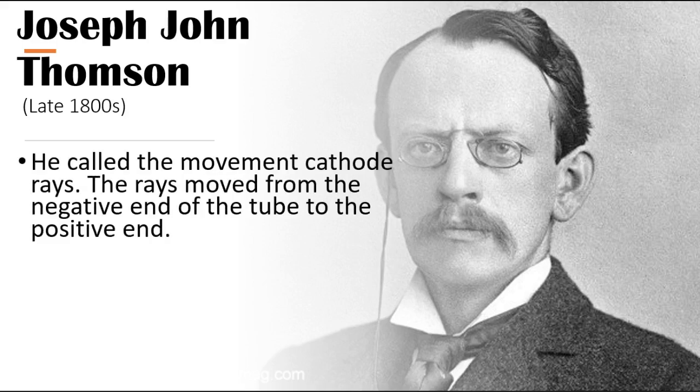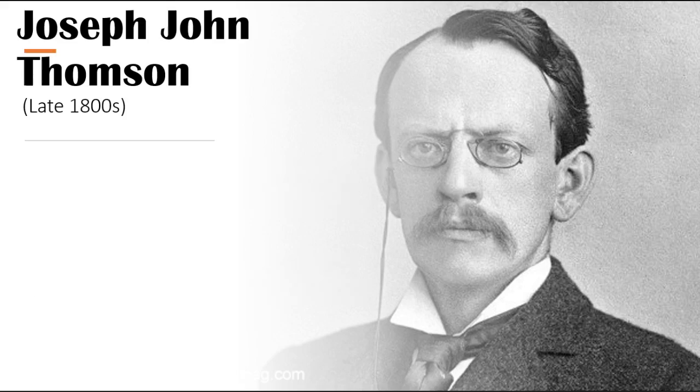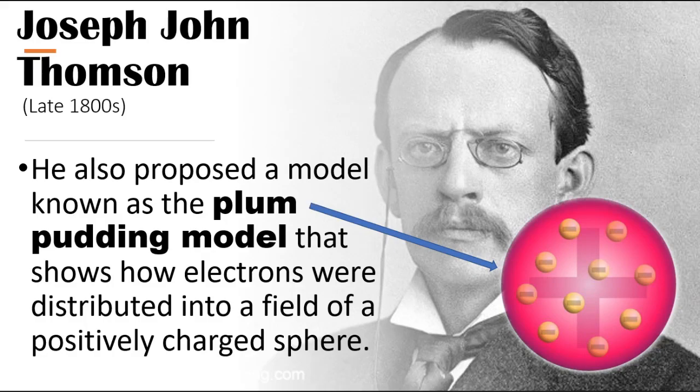He called the movement cathode rays. The rays move from the negative end of the tube to the positive end. He realized that the rays were made of negatively charged particles called electrons. He also proposed a model known as the plum pudding model that shows how electrons were distributed in a field of positively charged sphere.